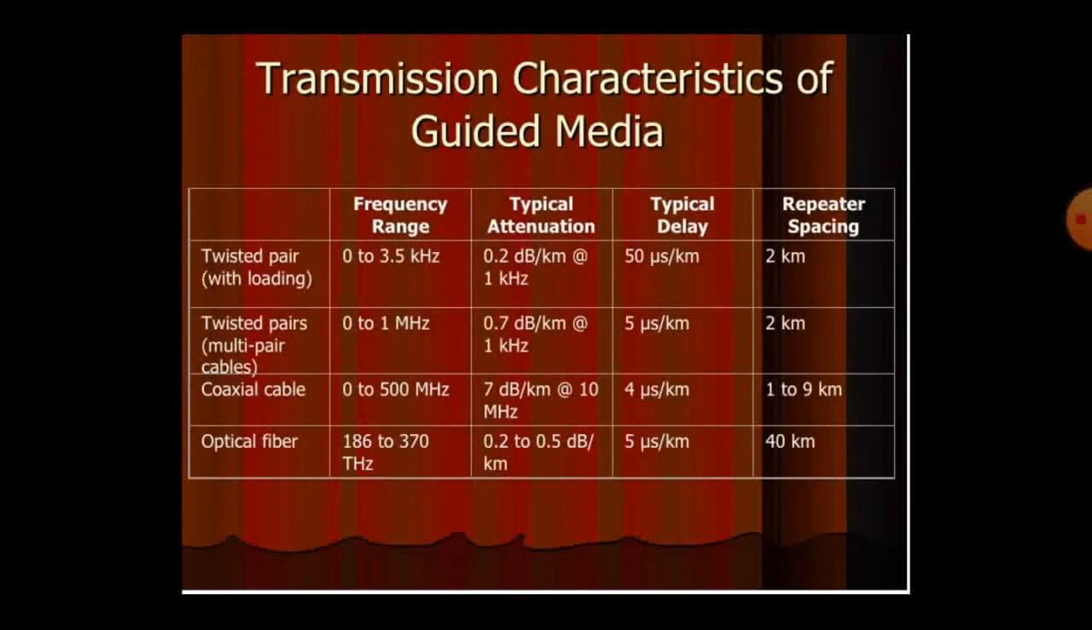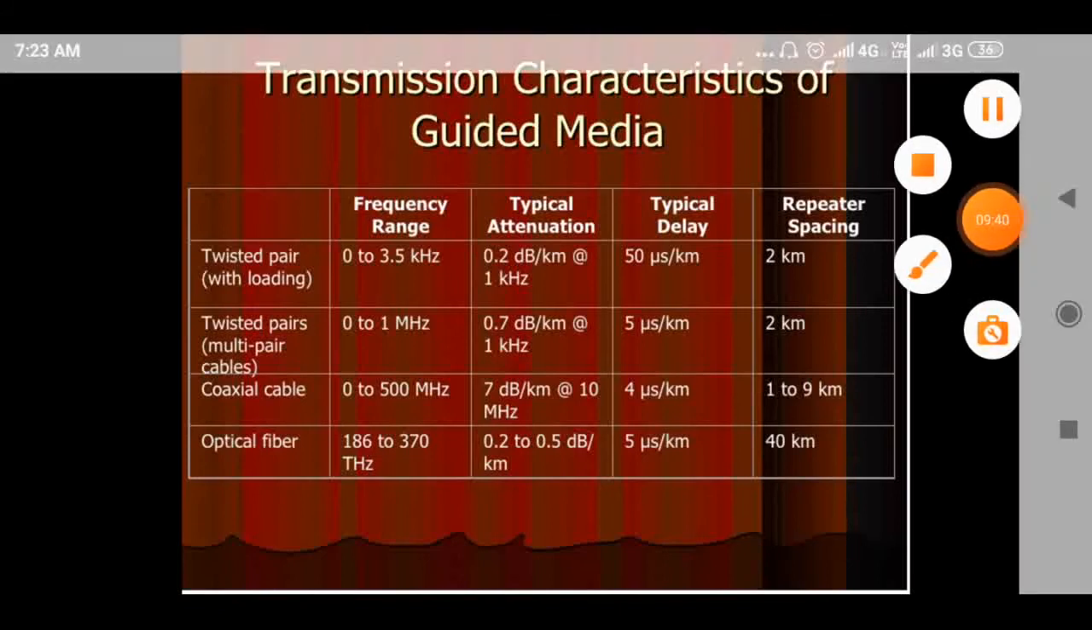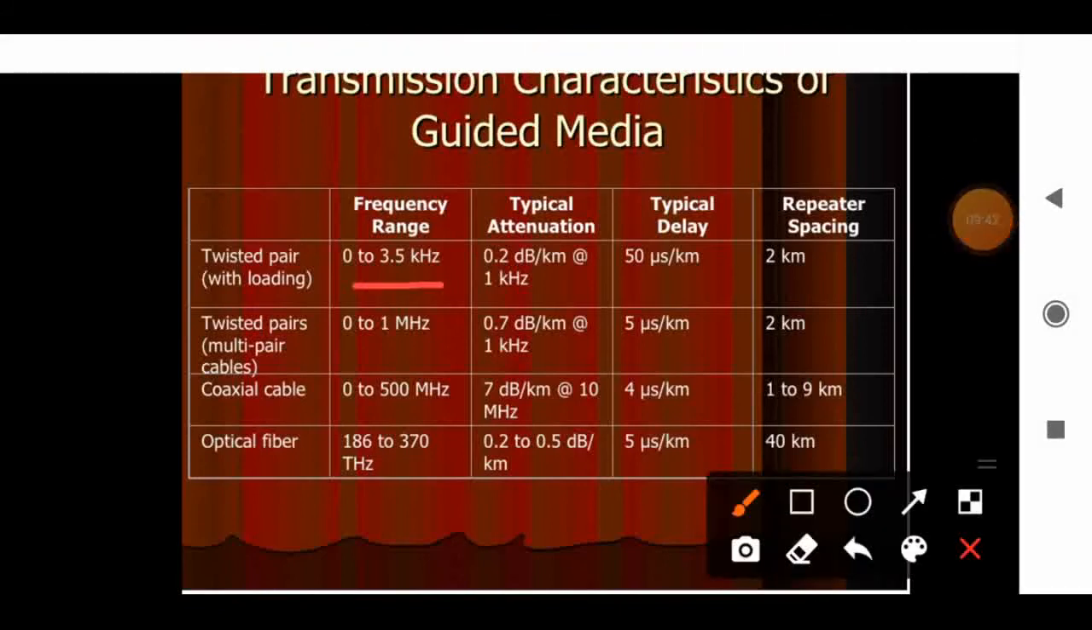What are the characteristics of guided media? So we have completed the guided media of cable. That is what? Twisted pair cable. And twisted pair cable has two types: unshielded twisted pair cable and shielded twisted pair cable. The next one is coaxial cable. The next thing is what? Optical fiber. For twisted pair cable, we can use the frequency range from 0 to 3.5 kilohertz,